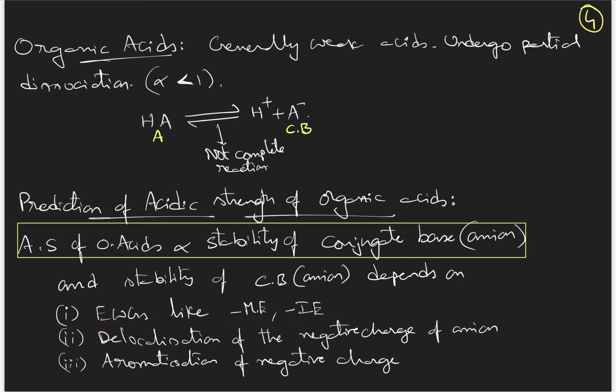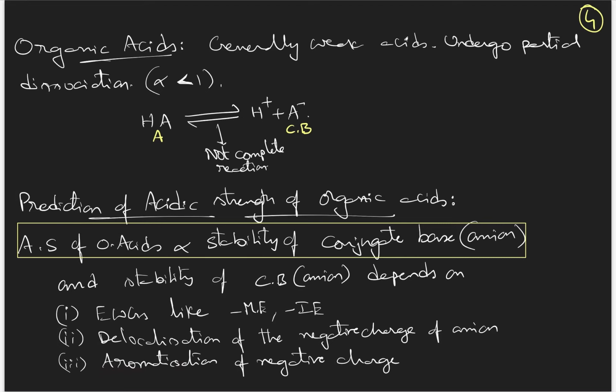So if the negative charge of the anion decreases, then stability automatically increases, because charged species are unstable, less stable. Then the second point: delocalization of the negative charge of the anion. If that electron pair of the negative charge is in conjugation, then it will go into delocalization. And if it goes into delocalization, the electron density will be spread over a larger surface area. Then the molecule's internal energy will decrease and stability increases.